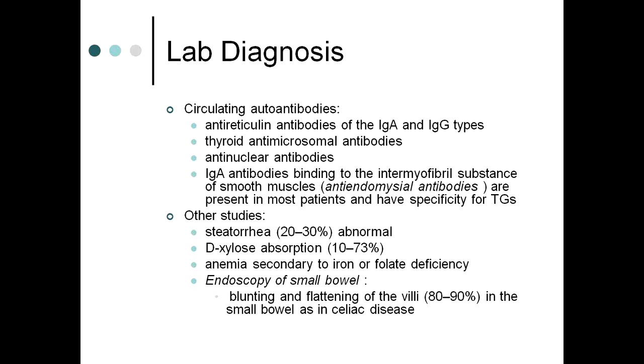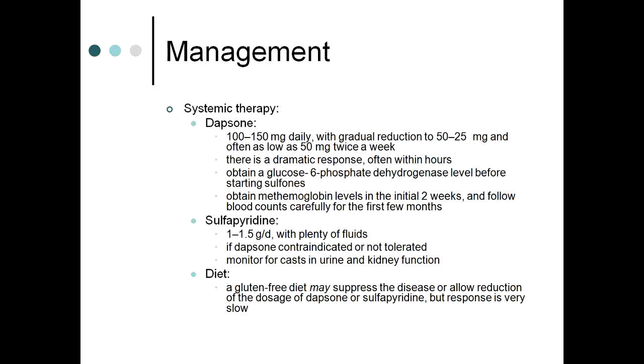Other studies for malabsorption: steatorrhea, D-xylose absorption, anemia secondary to iron or folate deficiency, and when you go ahead for endoscopy of the small bowel, it will show blunting and flattening of the villi as in cases of celiac disease. Now regarding the systemic therapy, the first line of treatment is dapsone. The most common side effect of dapsone is methemoglobinemia, which is mostly present in those patients who have glucose 6-phosphate dehydrogenase deficiency. 100 to 150 mg daily dose is given with gradual reduction to 50 to 25 mg and often as low as 50 mg twice a week.